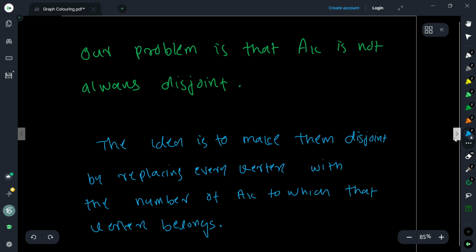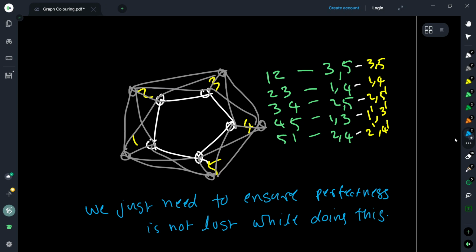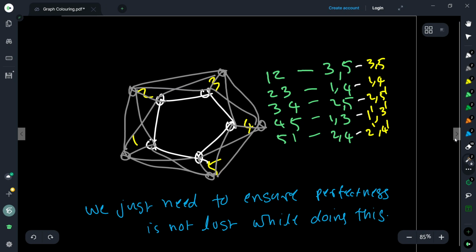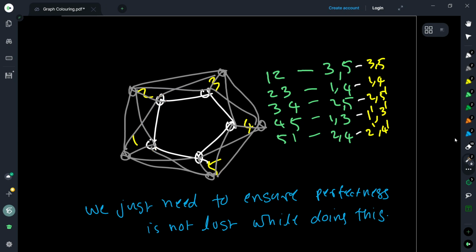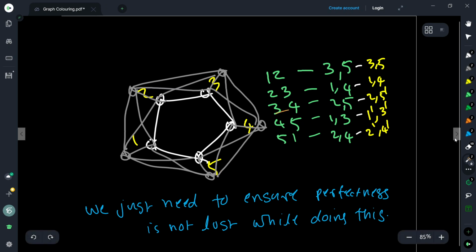So that's what we are going to do now. Here is an example, if you want to just look at what happens. Let us say that we have this odd cycle 1, 2, 3, 4, 5, and let us look at the cliques. 1, 2 is a clique, then 2, 3 is a clique, 3, 4 is a clique, 4, 5, and 5, 1.